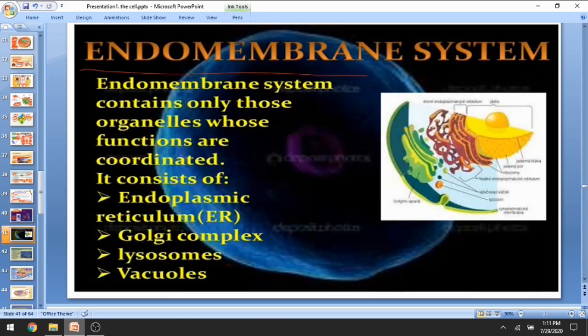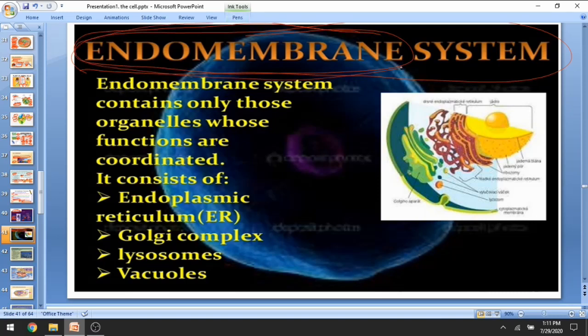Now let us talk about the endomembrane system. What is endomembrane? Here I'm going to apply that biological tip. What is that tip? If a term is unfamiliar to you, what will you do? If you don't know the meaning of that term in biology, you simply cut the term into two equal halves with specific meanings. Endo means inner, membrane means outer layer. Inner to outer.